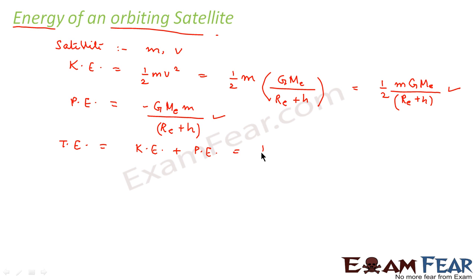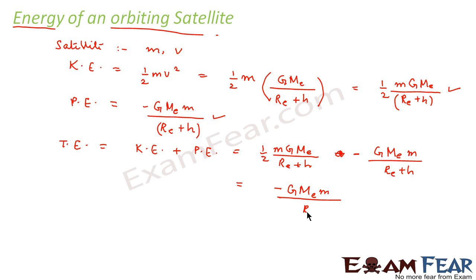So if you calculate that, it is half m into GME divided by (RE + h) plus minus GME into m divided by (RE + h). So this comes out to be minus GME m divided by 2(RE + h). So this is the value of total energy, right?